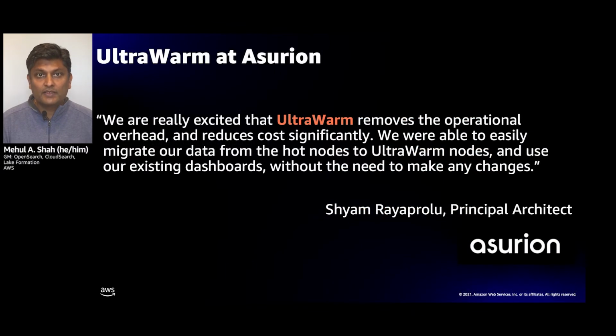Asurion is a company with 350 million customers, and it offers phone and protection plans for phone and home tech devices. And they're using OpenSearch for all of their log analytics and their cloud operations. And for them, their most valuable data is really their most recent data. And the rest of it is also important, but they really needed to be able to take that data and reduce their overall cost. They put it in UltraWarm, and they were able to migrate seamlessly. They didn't have to change any of their dashboards, and their existing workflow processes for creating new indices and rotating them out just worked naturally. And they were able to get this up and running very quickly.